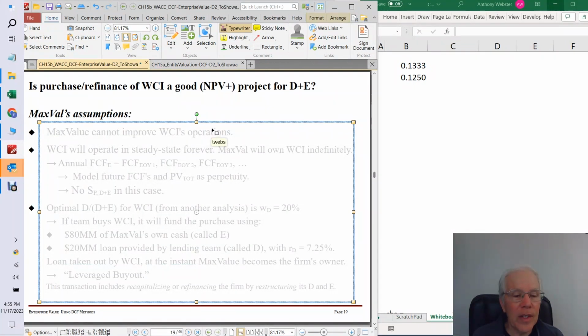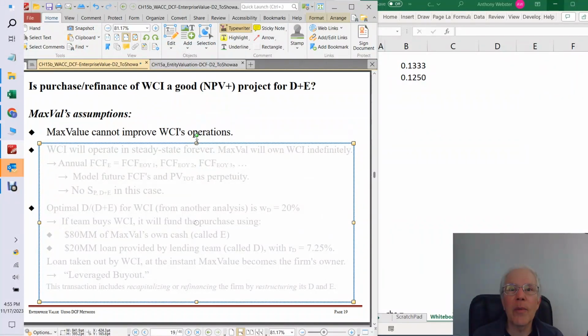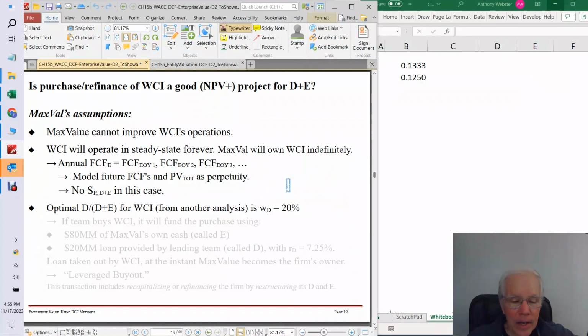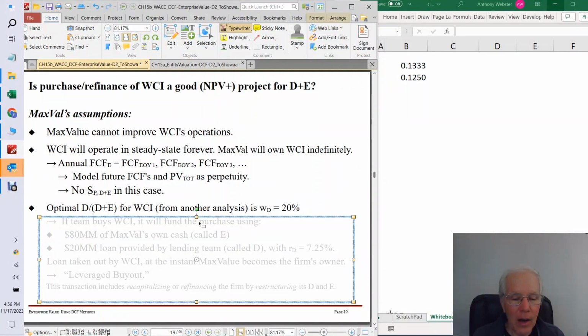All right, so is this purchase refinance a positive NPV project? Let's go through the assumptions. So once again, Max Value believes it can't improve the operations. It will be steady state, so that's great, makes things very simple there. But now we have a complication. This is not a stupid team here. This is a smart team, and they know that the optimum capital structure is almost never to have no debt. So the team has figured out that an optimum capital structure for WorkClose Inc. would be a weight of debt of 20%.